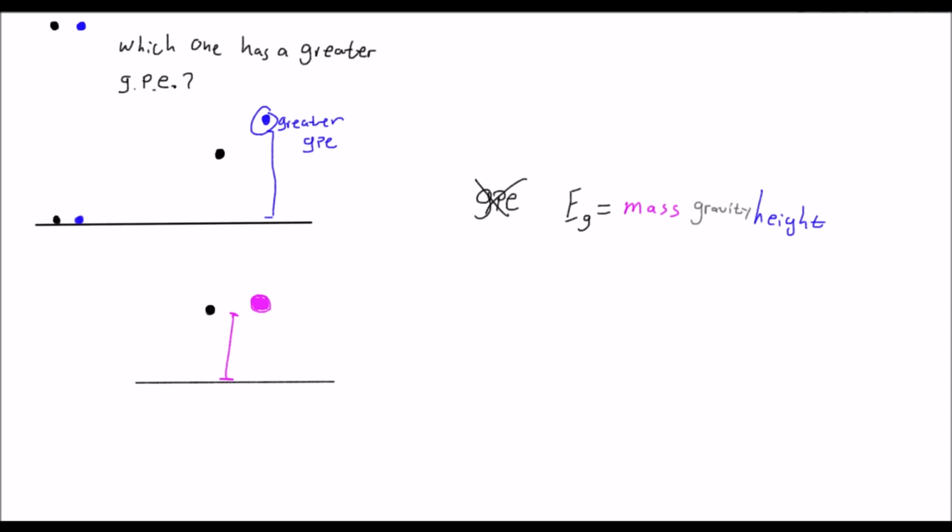So if we were to write the formula out, the gravitational potential energy of an object is equal to the mass times the gravity times height. We know that gravity is 9.8 meters per second squared, rounded up to 10. So this is just going to be the acceleration of gravity.